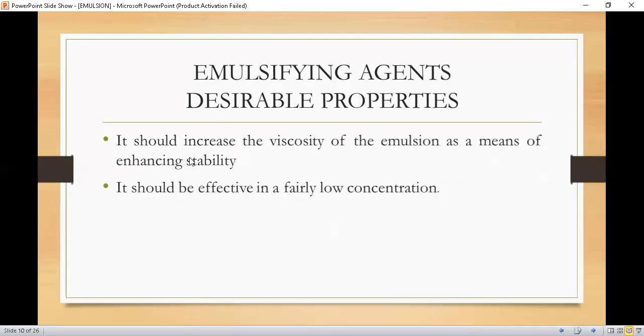Next property, it should increase the viscosity of the emulsion as a means of enhancing stability. So if you are going to use an emulsifying agent, it should also increase the viscosity of the system, and by increasing viscosity you can increase the stability of the system. The next and last property, it should be effective in fairly low concentration.